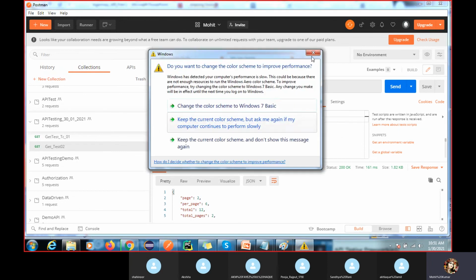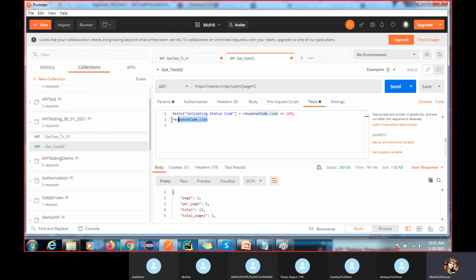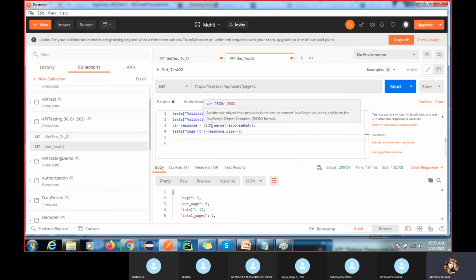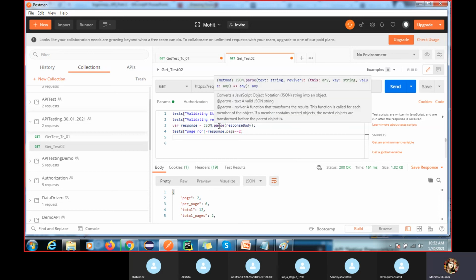The same thing we are going to do for the other parts, like validating the response body. All of this library comes from JavaScript. If I mouse over here, you can get all the information: convert to JavaScript object, JSON string, and the param text and so on.